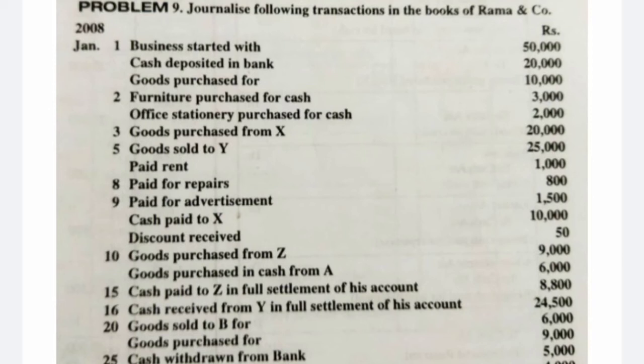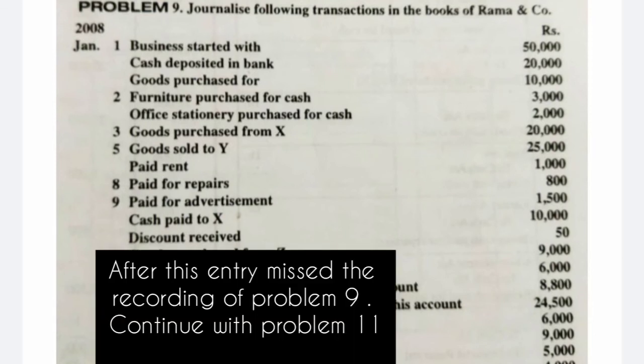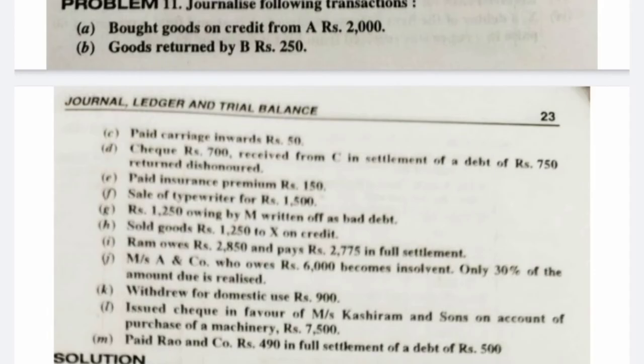So what we are paying, debit the receiver, Mr. X account debit 10,050. To what we are paying in actual, that is only rupees 10,000, to cash account. Cash is going out, 10,000. To income, that is discount received, credit all incomes and gains, so 50. Bad debts account debit to M account.